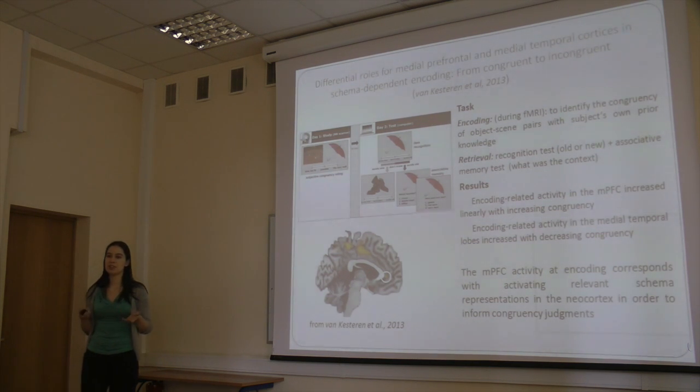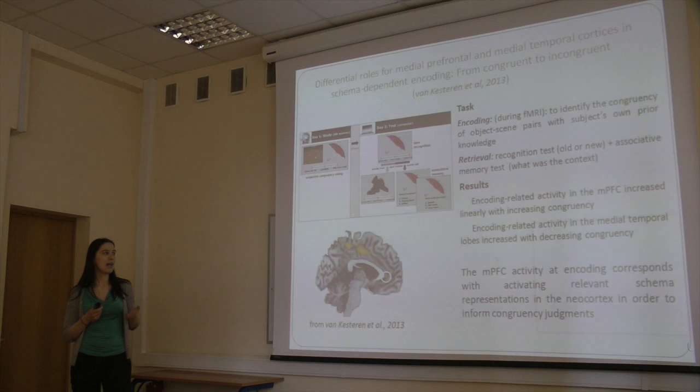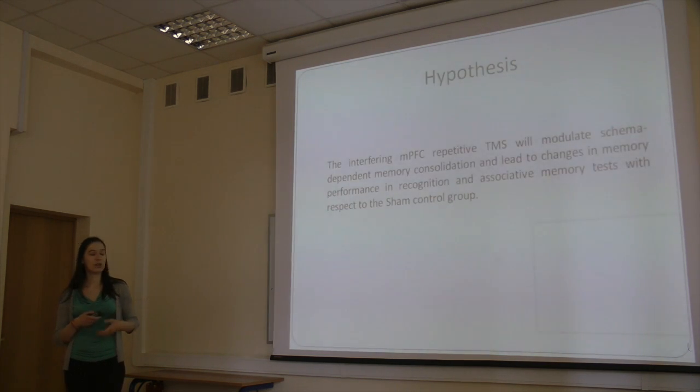One of the results was that activity of the medial prefrontal cortex increased linearly with the congruency of stimuli, and activity in the medial temporal lobe increased with decreased congruency. So our hypothesis was that interference stimulation of this area may modulate schema-dependent memory consolidation and affect memory performance in different tasks.